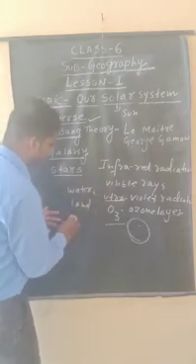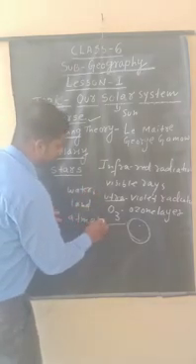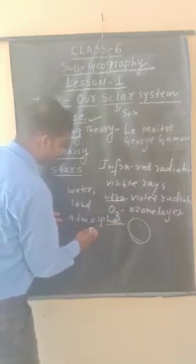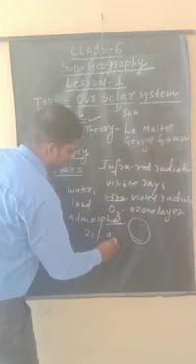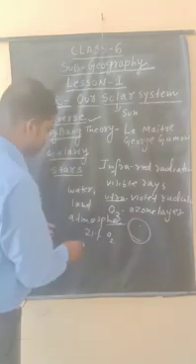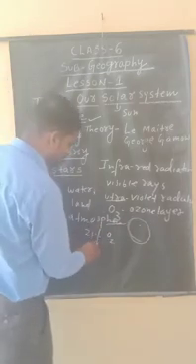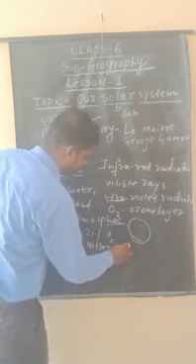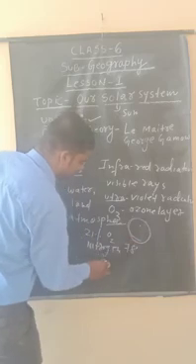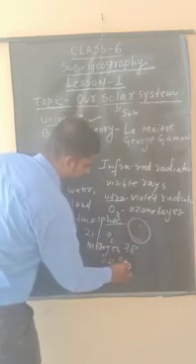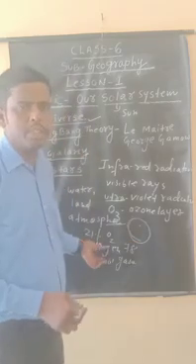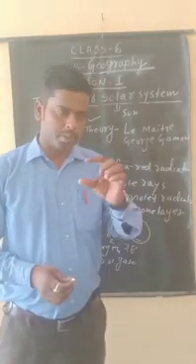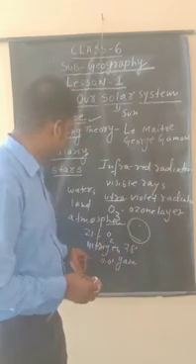It also has an atmosphere, which consists of 21% oxygen, O2, and nitrogen is 78%, and other gases are 0.01%: CO2, argon, helium, neon, which together make up the atmosphere.